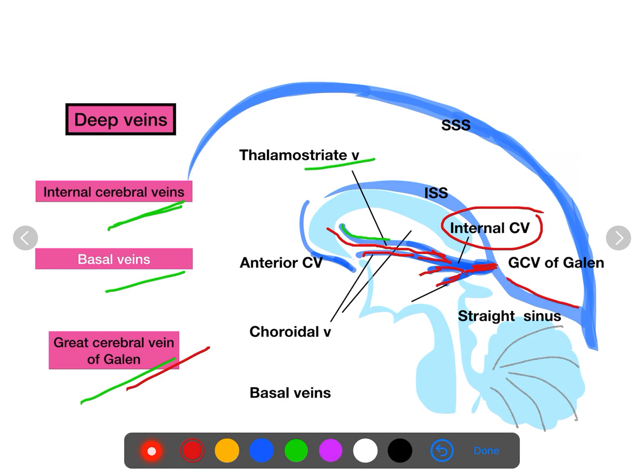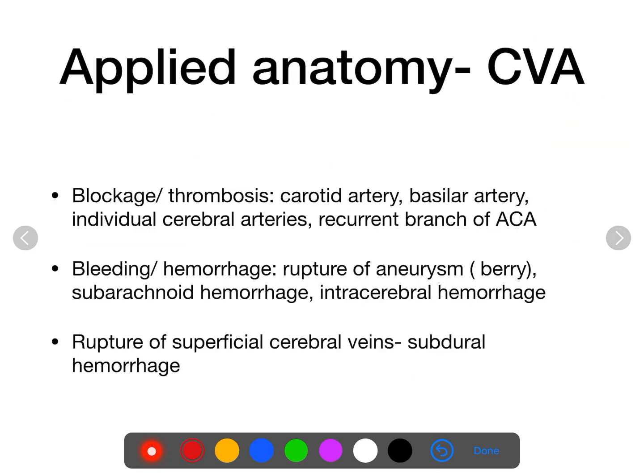Now the other parts, that is the brain stem, in that midbrain, pons, medulla and cerebellum. Now these are all draining either into the basal veins, great cerebral vein, or sigmoid sinus. That is how the venous drainage of the brain occurs. Now the applied part, individual vessel, we have already discussed.